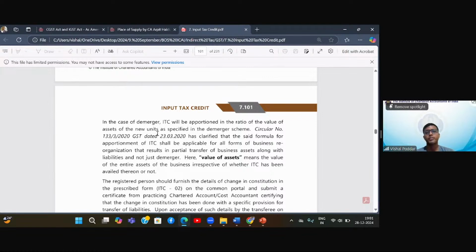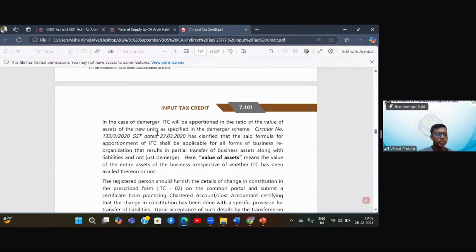I have transferred all assets and liabilities, and I can transfer the ITC. But now there is one small practical problem for which this circular is issued. In this case, my business is getting split into two entities. So logically, both the entities should get a share in ITC because both are receiving some part of my assets and liabilities. And that is correct.